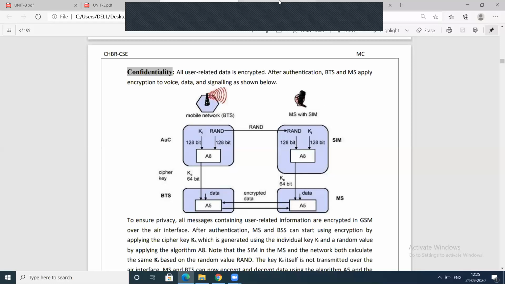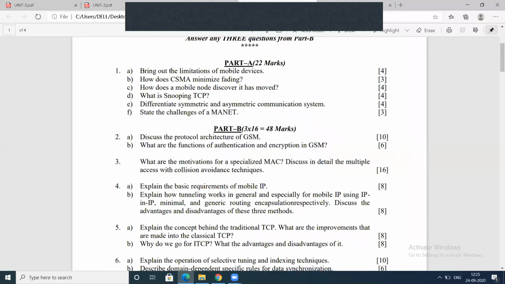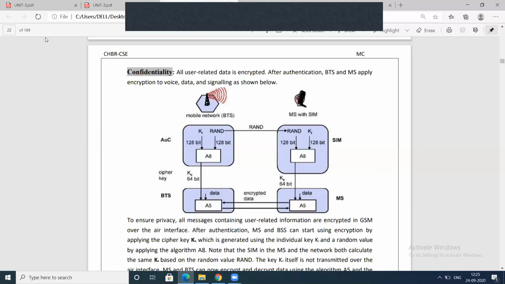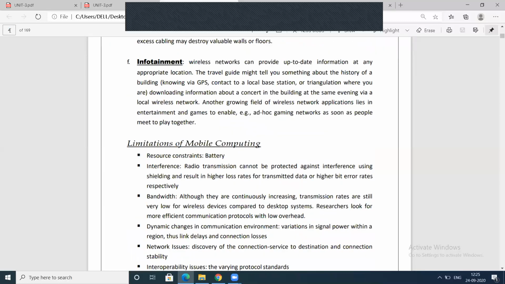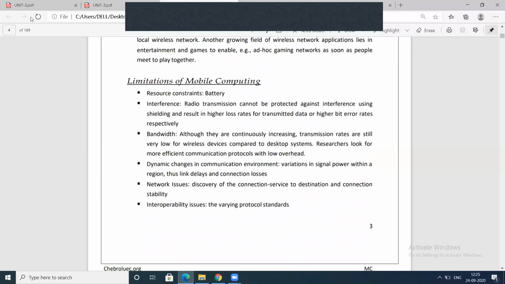Now moving to the next question: bring out the limitations of mobile devices. We know the limitations of mobile devices. Those are explained here in the third page, where I explained the limitations of mobile computing.